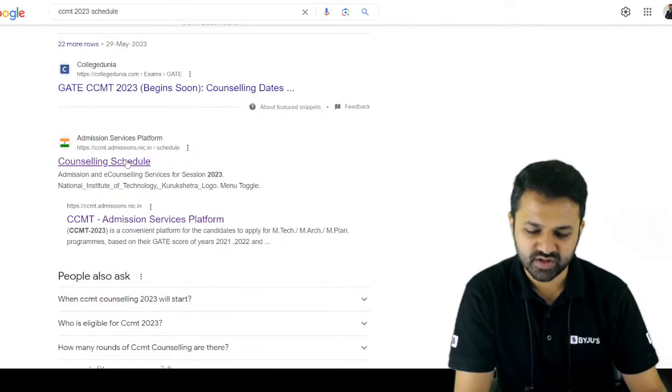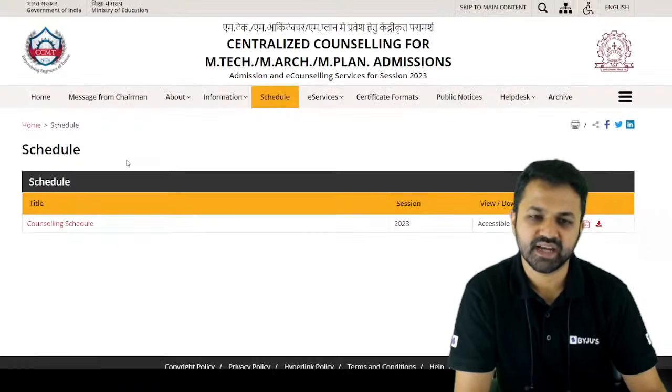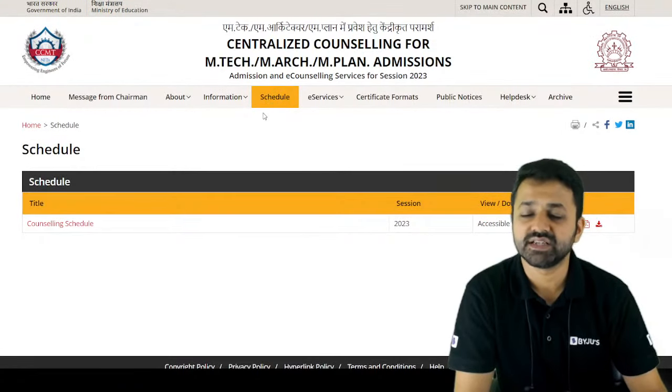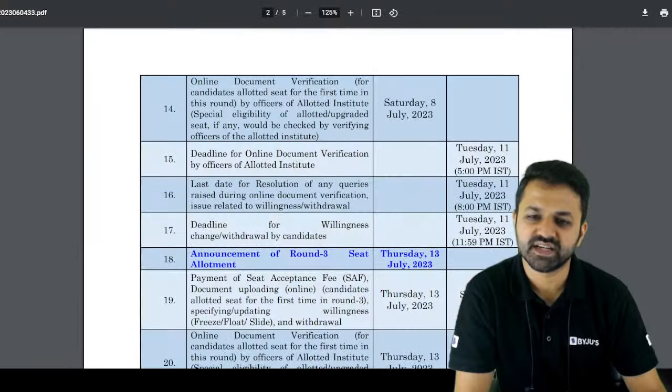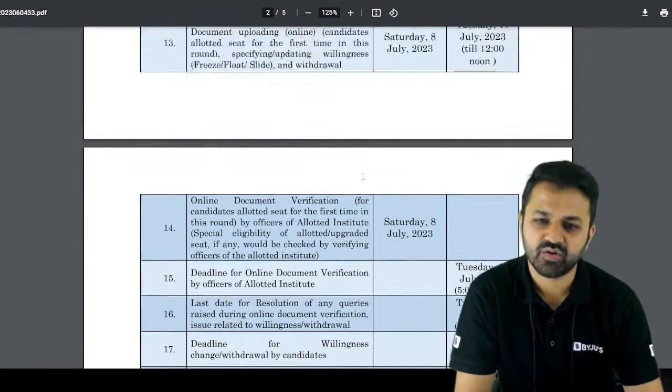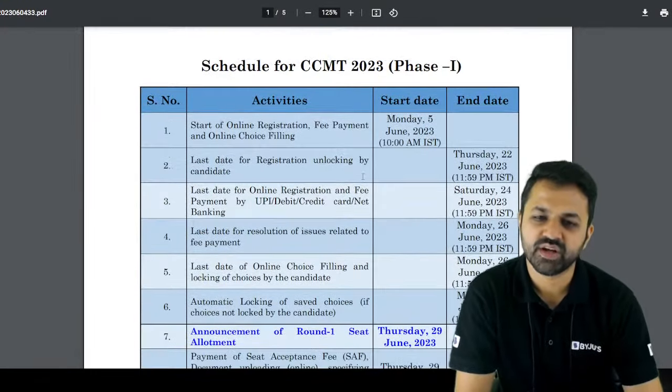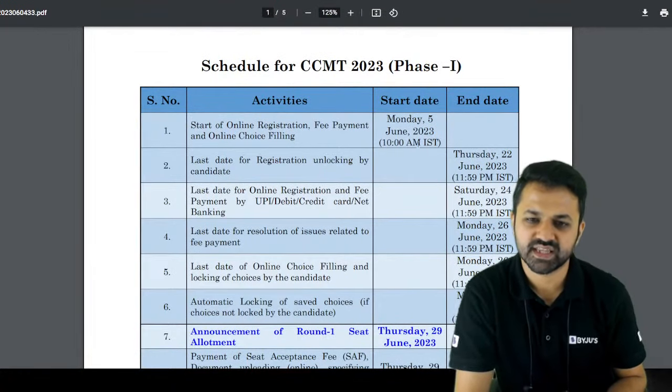ccmt.admission.nic.in. When you go into this particular site, because we have searched the CCMT schedule, it directly forwards us to the schedule part of the CCMT. So this is the schedule. And when you click on this, you will get the schedule which we discussed yesterday, about when it is going to launch.